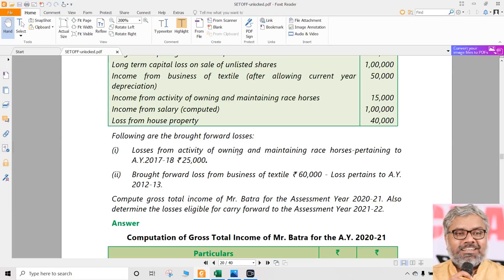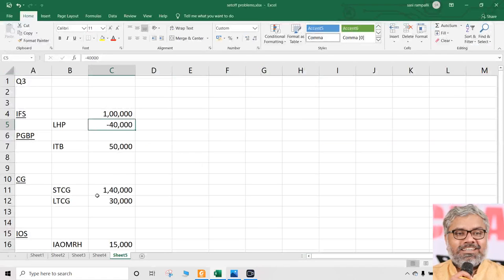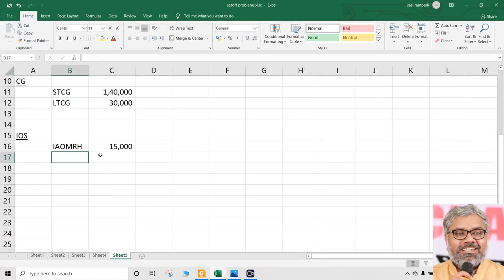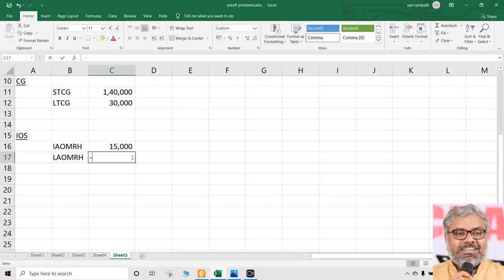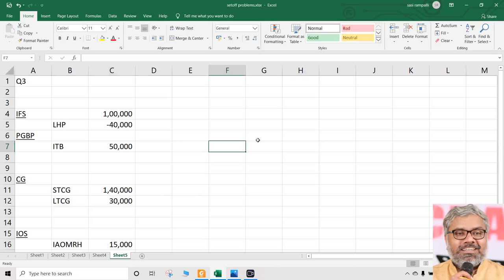But right now we are in assessment year 2021. So can this 25,000 be set off against the income arising from owning and maintaining race horses? Definitely yes. But unfortunately, the amount is not sufficient. We have only 15,000 profit, but loss is 25,000. No problem. We'll set off only 15,000, and the remaining 10,000 we have to write a note separately always.